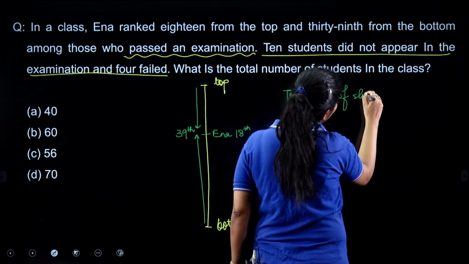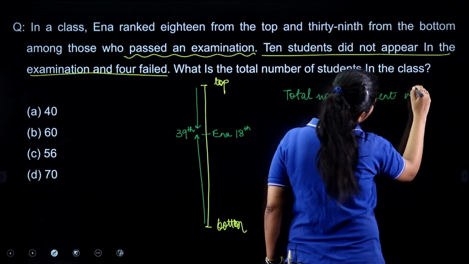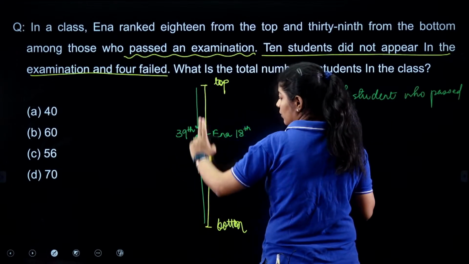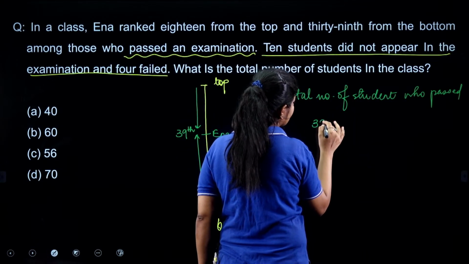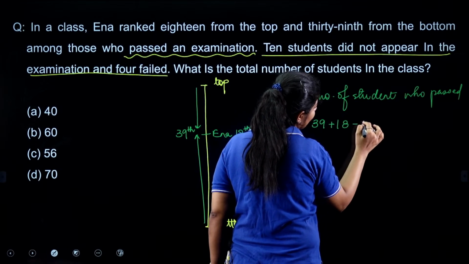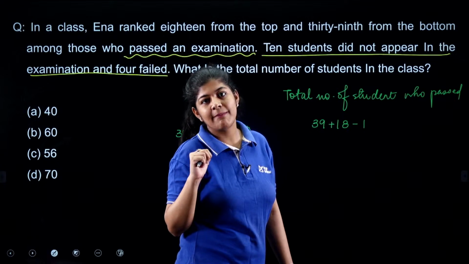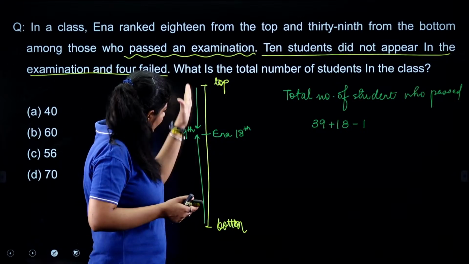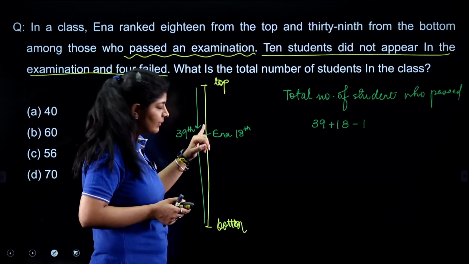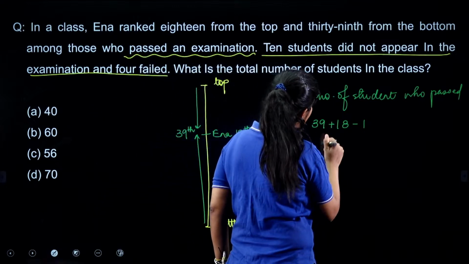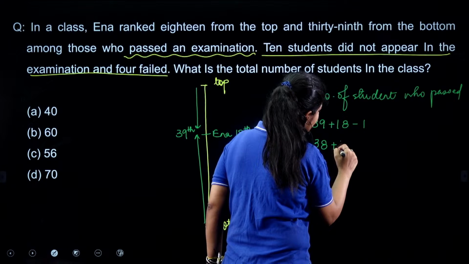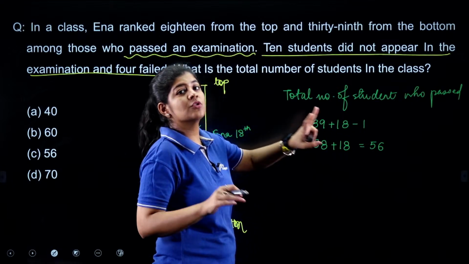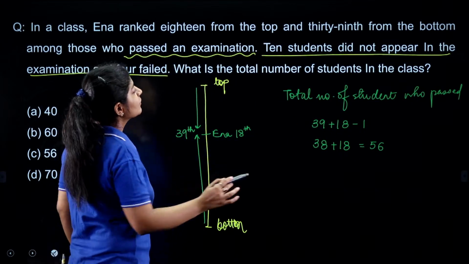So the total number of students who passed in the examination, the total number of students who are present in this particular arrangement is nothing but 39 plus 18 minus 1. The position from both the ends minus 1. Why are we subtracting 1? Because we are calculating Ina twice, one from the top position and one from the bottom position. So here what answer we will get? We can write it as 38 plus 18, which is 56. 56 are the students who passed in the examination and we have to find out the total number.